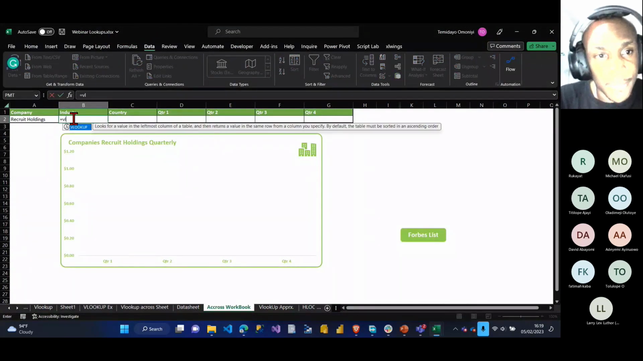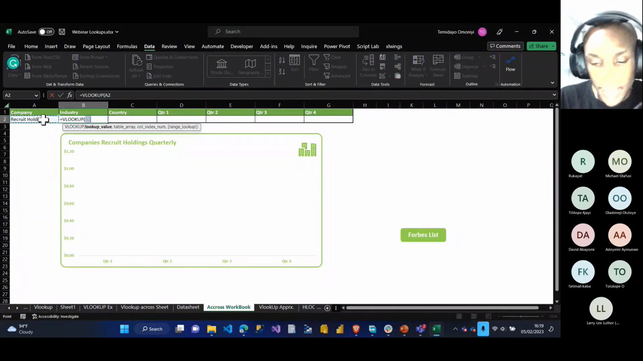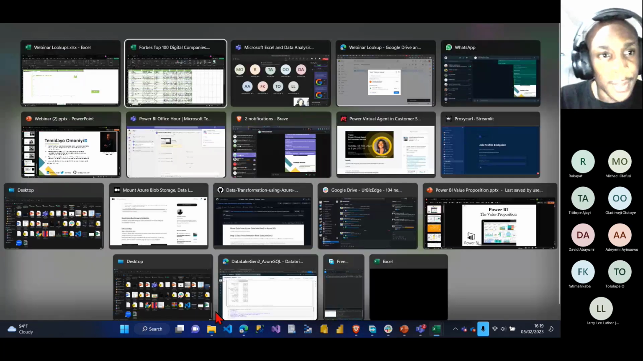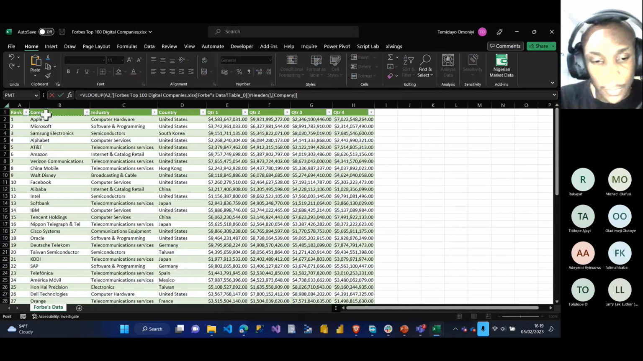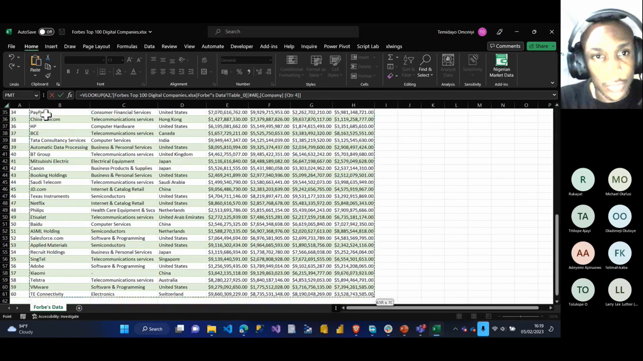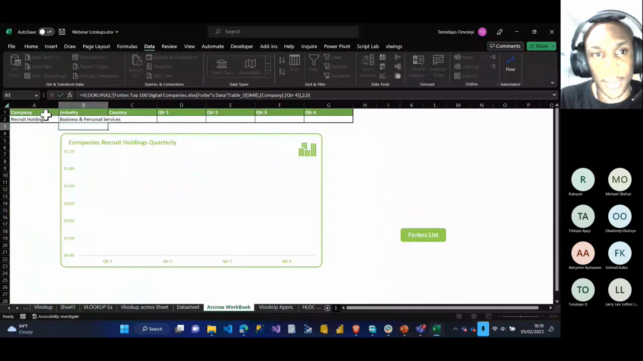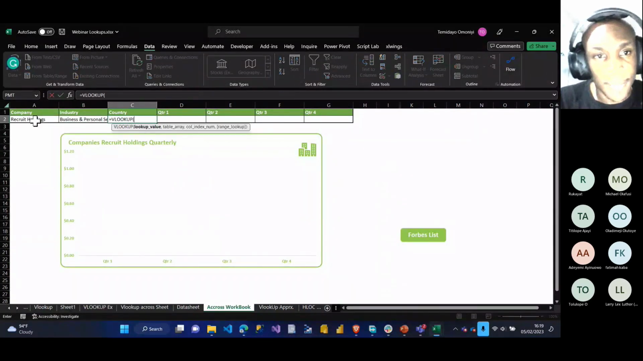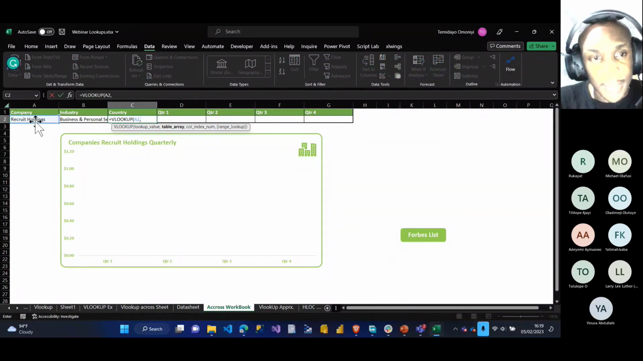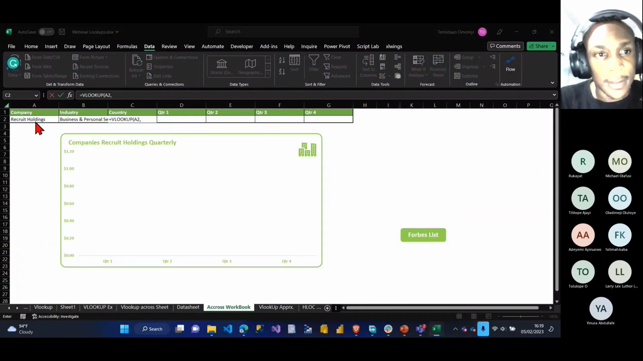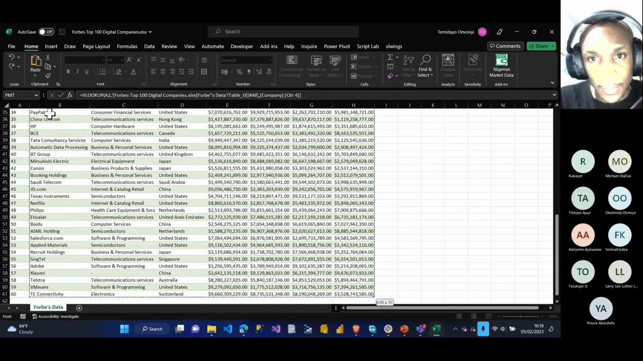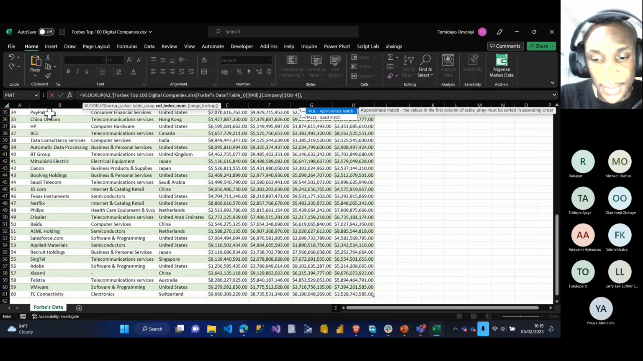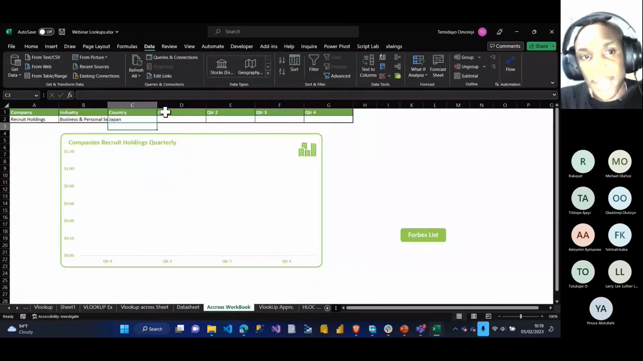I think I made a mistake. Equals to VLOOKUP. Lookup value is company, comma. Table array is this sheet over here. Select everything. I can start from the company over here also. Comma 2, 0, close my bracket, enter. Okay, awesome. And I can do it again. Equals to VLOOKUP. Lookup value is company, comma. Table array is this entire data table over here, comma 3, 0, close my bracket, enter. So that's how that one works.